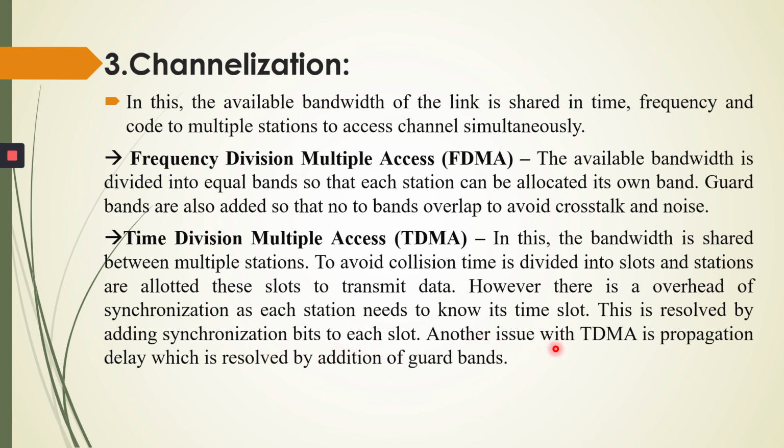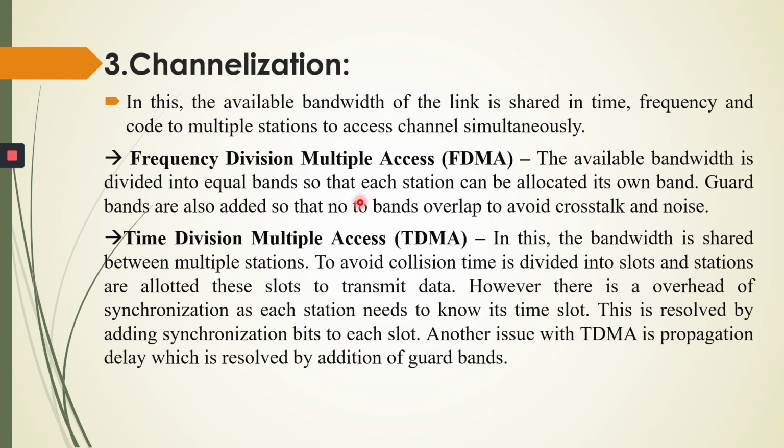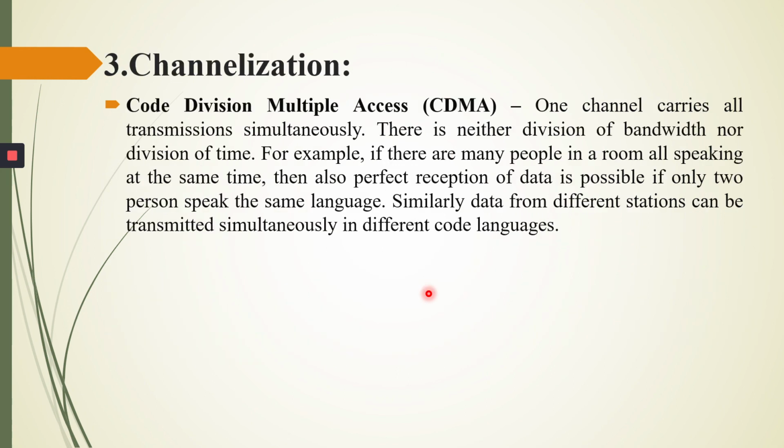Another issue with TDMA is propagation delay, which is resolved by adding some guard band. So here we divide bandwidth into equal bands, and here we divide the time slots. So this is TDMA. Next is code division multiple access. One channel carries all transmissions simultaneously. So there is neither division of bandwidth nor division of time. Remember this: in frequency division multiple access we divide bandwidth, in time division multiple access we divide time into particular slots, and in code division multiple access we divide neither the bandwidth nor the time.